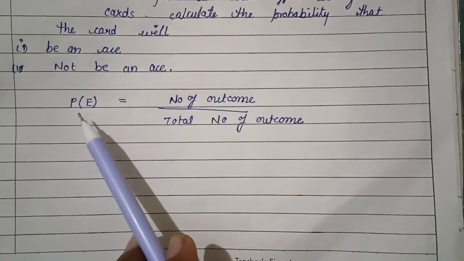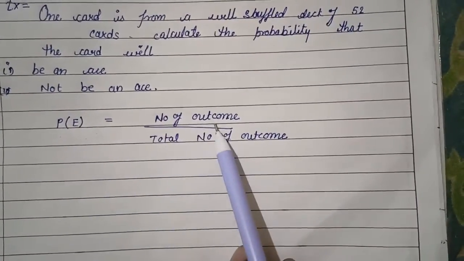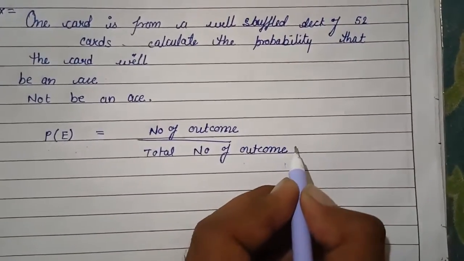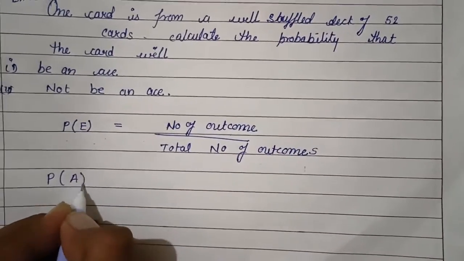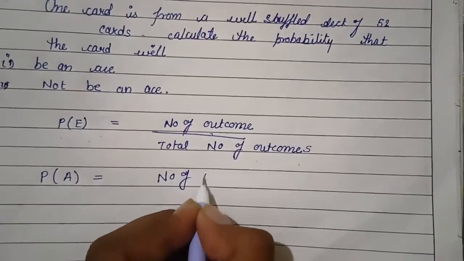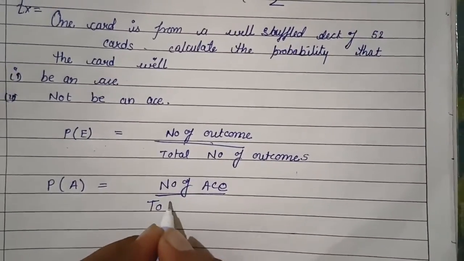As we see, the formula is P of E, the probability of E, equal to number of outcomes upon total number of outcomes. So the probability of getting an ace is number of aces upon total number of cards.